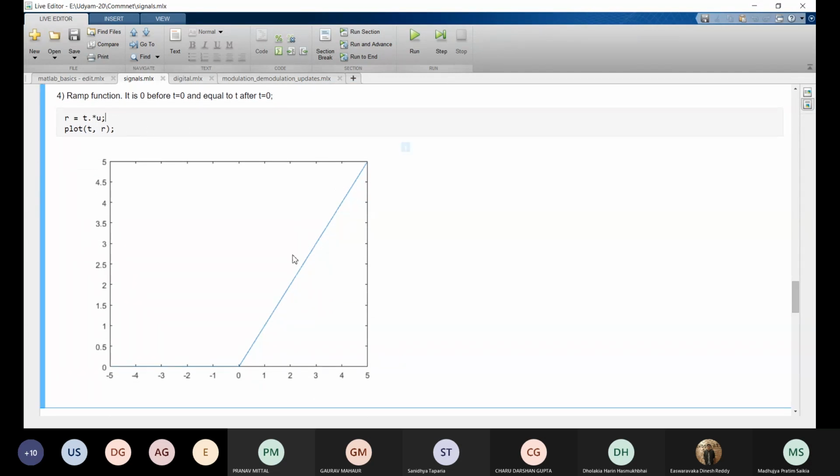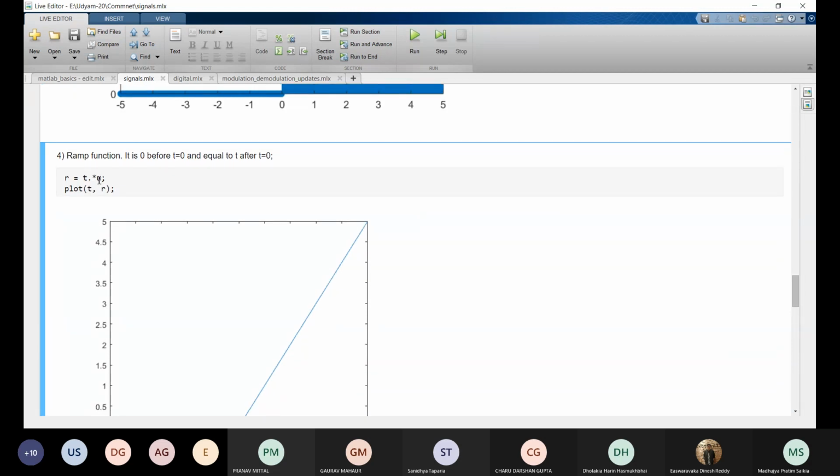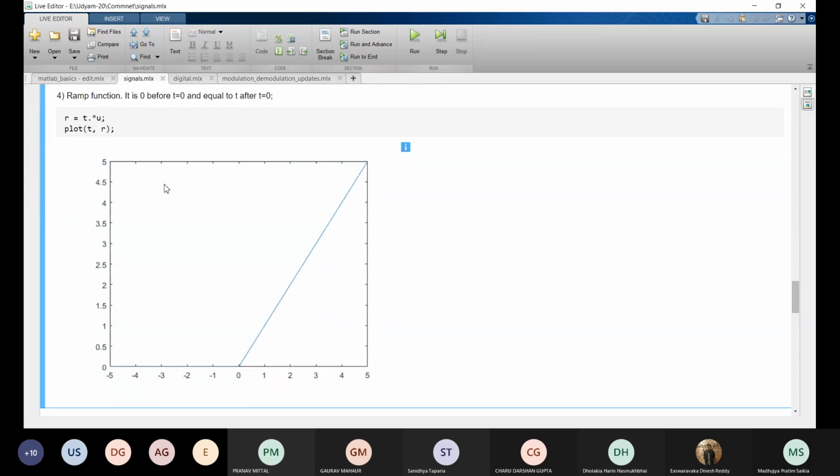Now this is a ramp function. How can we define ramp function? t dot times u. So u is 1 for t greater than or equal to 0, right? So ramp function will be like this. You can imagine, because u is 1 when t is greater than or equal to 0, this ramp function is t when t is greater than or equal to 0, and for negative values of t it is 0. So this is the ramp function, right? Now moving on.